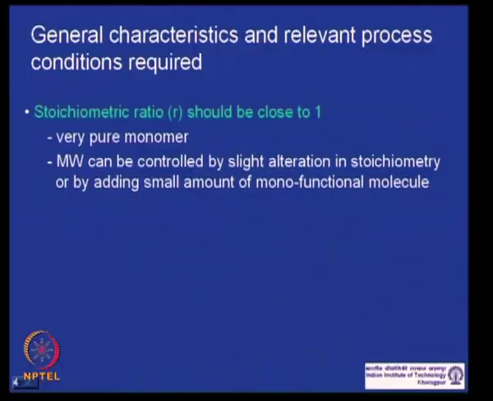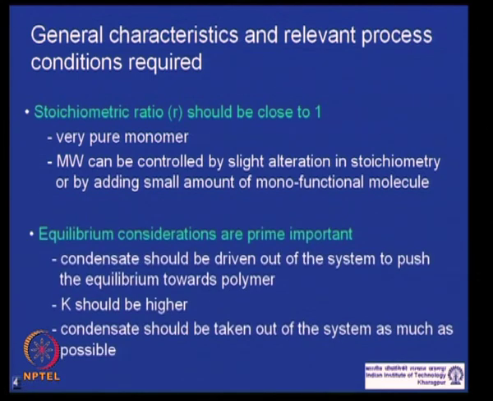That means the monomer has to be very pure, and if required, you can change the ratio R slightly and put one of them in excess, so that the molecular weight is controlled if you have a molecular weight target. That can also be done by adding a small amount of monofunctional molecule.